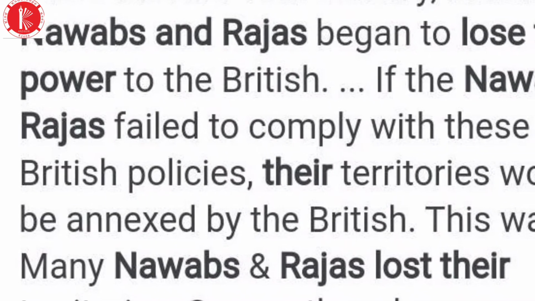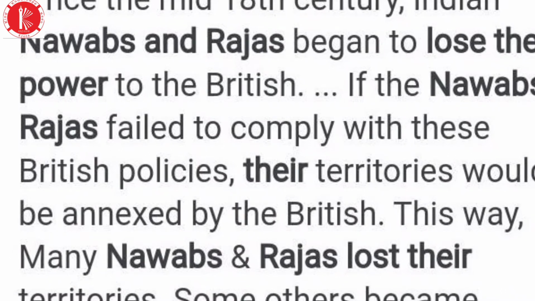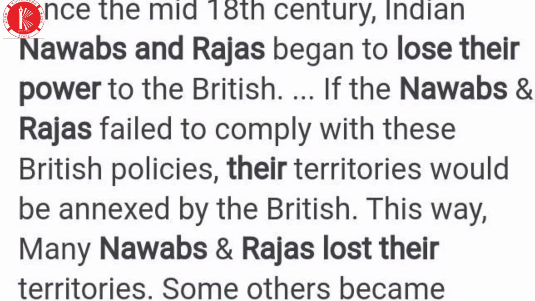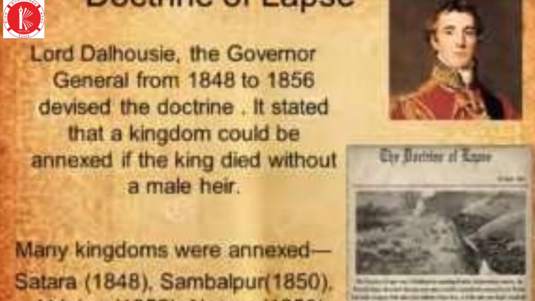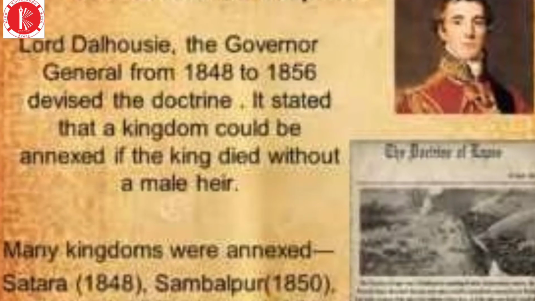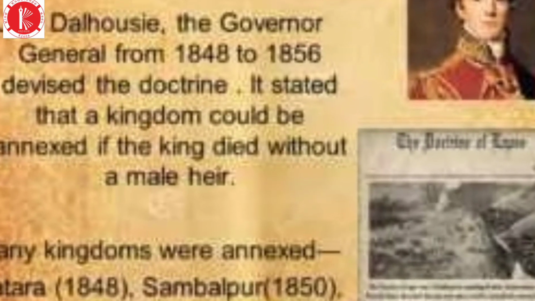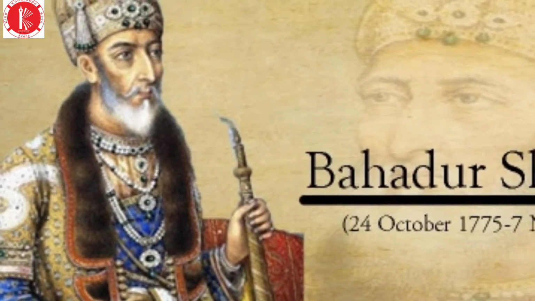Since the mid 18th century, Nawabs and the Rajas had seen their power erode. They lost their authority and honor. Along with direct conquest, the doctrine of lapse was imposed, and symbols of authority were destroyed. The company began to plan to bring an end to the Mughal dynasty, and Bahadur Shah Zafar was declared the last king of the Mughals.